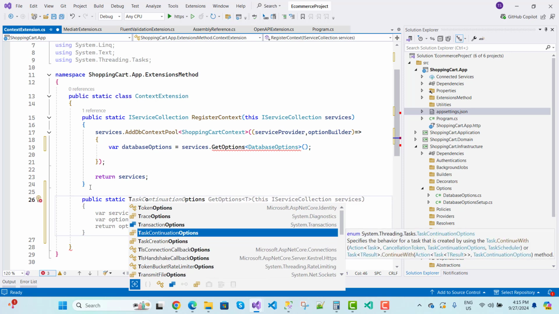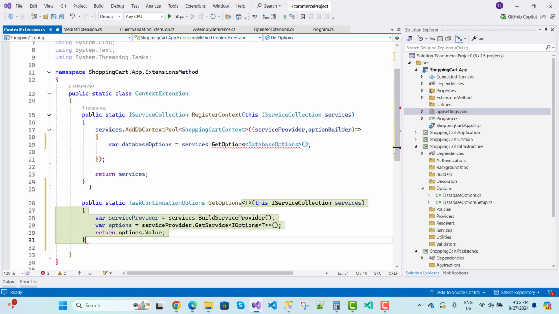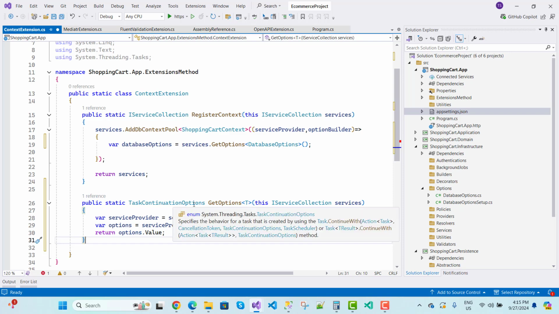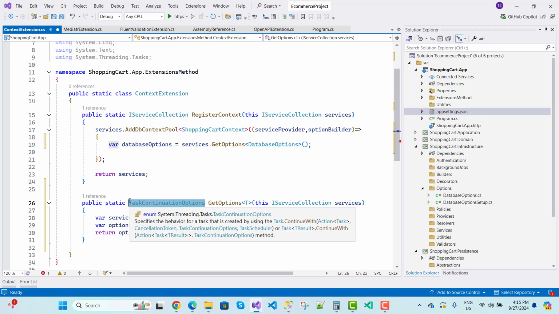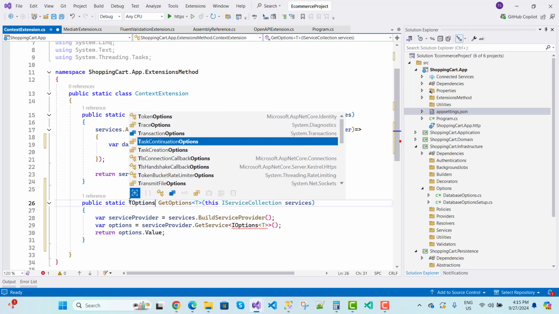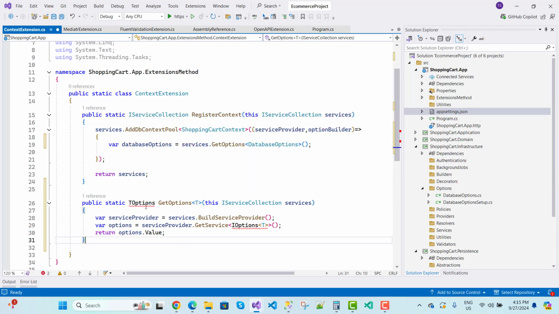Here we have a public static T options. Instead of the task, you can use T options. Okay, and T options is what?